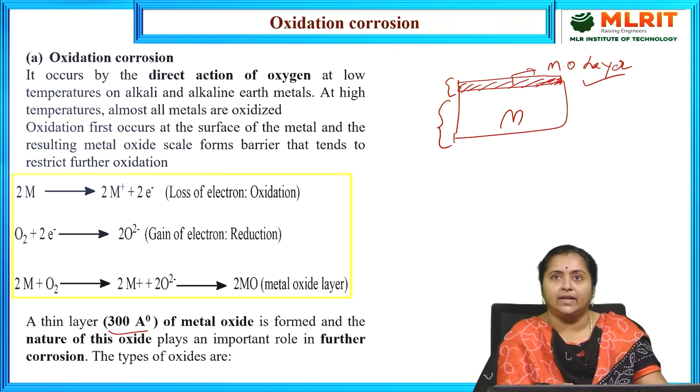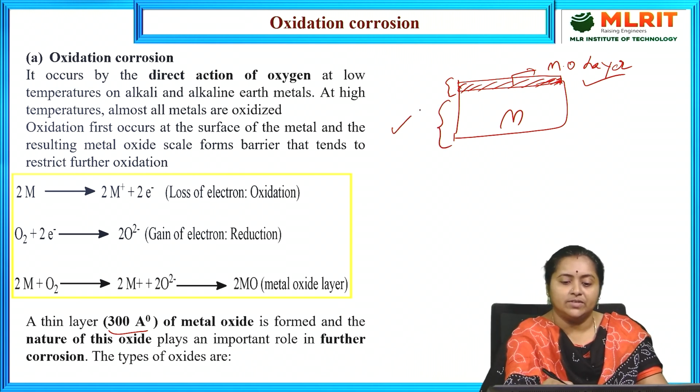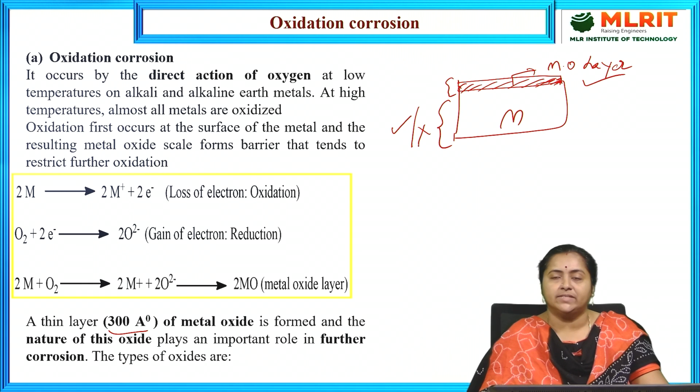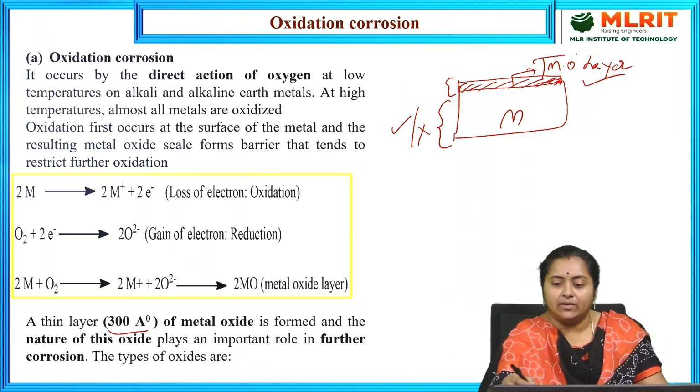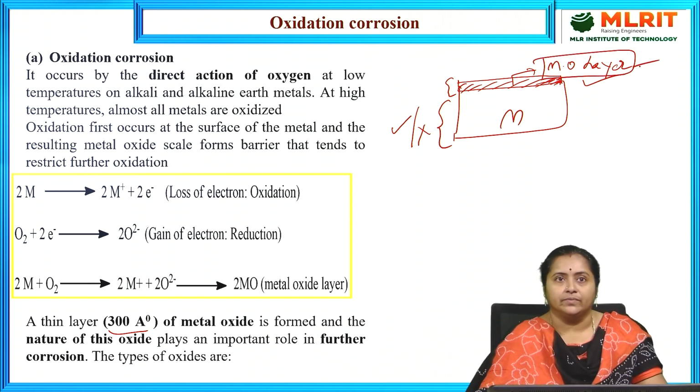So this is the underlying metal. Whether it involves in a corrosion reaction or not will be decided by the nature of this metal oxide layer that was produced.